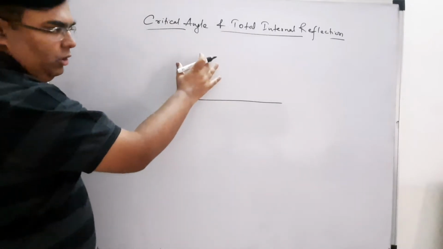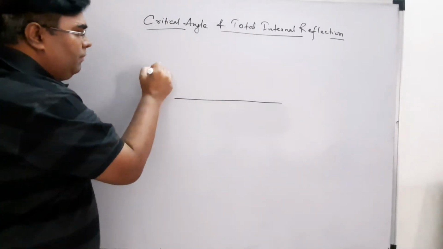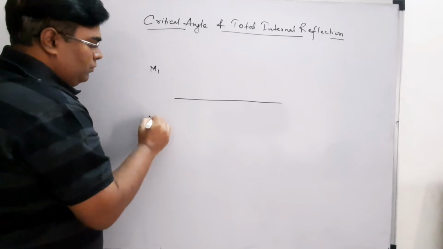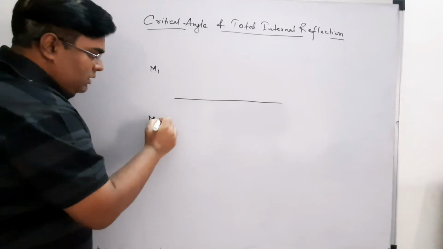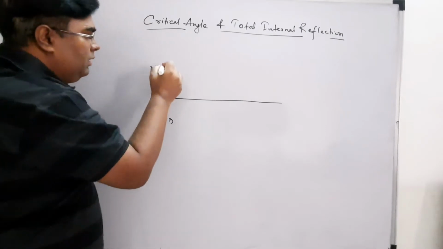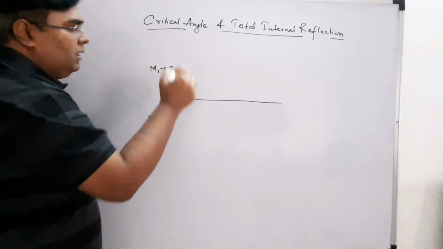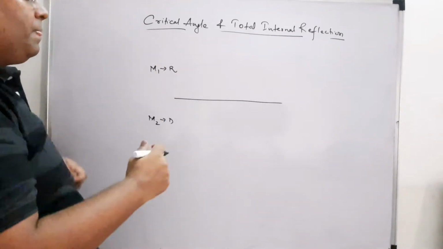Suppose we have two media, medium 1 and medium 2. Now medium 2 is the denser medium and medium 1 is the rarer medium.